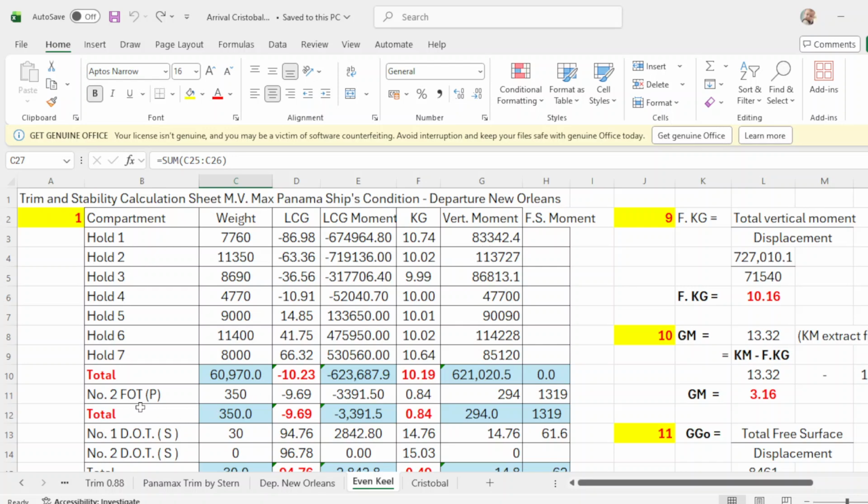The fuel oil total is 350. Then we go to Cristobal. The fuel oil is already reduced. It is now 240.5 from 350, so we have already consumed fuel oil.